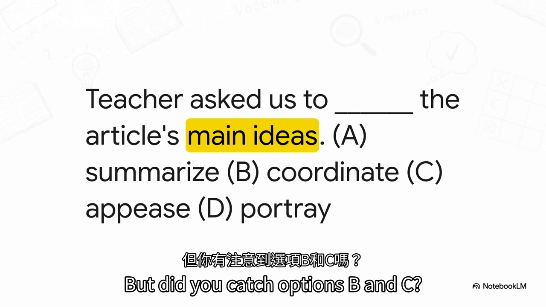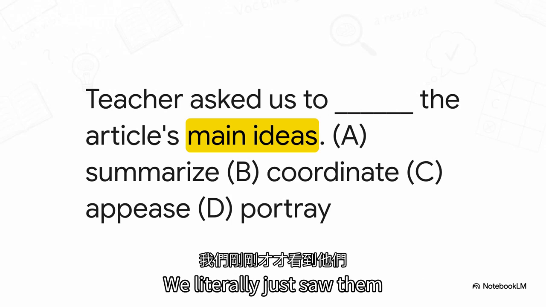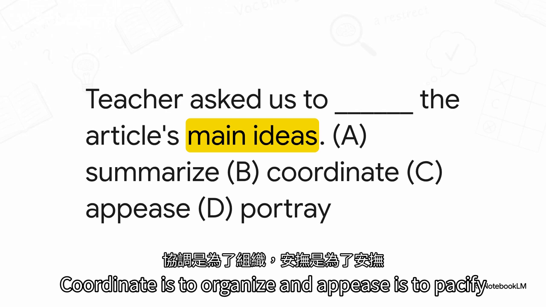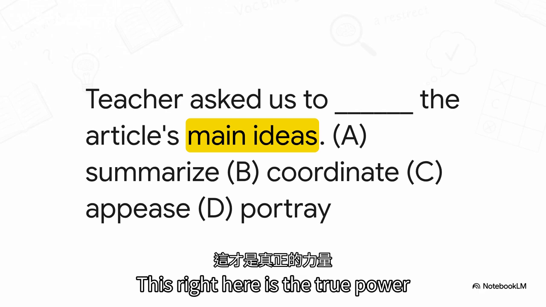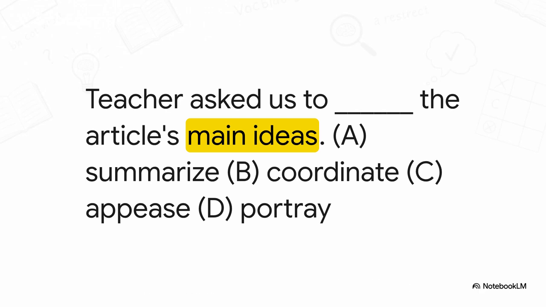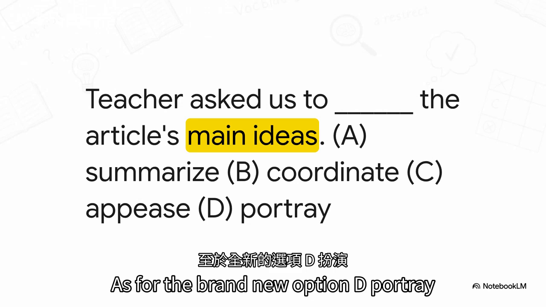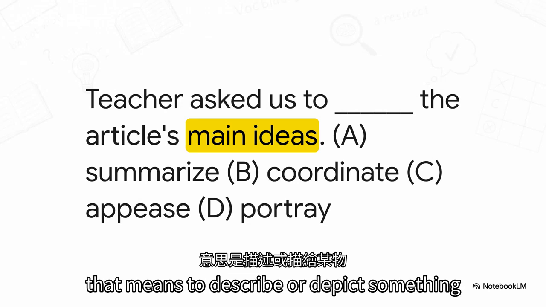But did you catch options B and C? We literally just saw them. Coordinate is to organize, and appease is to pacify. This right here is the true power of learning from wrong answers. As for the brand new option, D, portray, that means to describe or depict something.